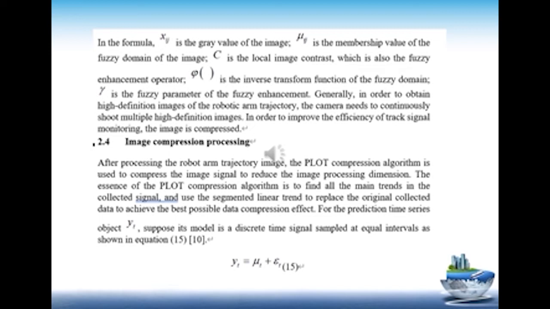The essence of the plot compression algorithm is to find all the main trends in the collected signal, and use the segmented linear trend to replace the original collected data to achieve the best possible data compression effect. For the prediction time series object, suppose its model is a discrete time signal sampled at equal intervals as shown in equation 15:10.